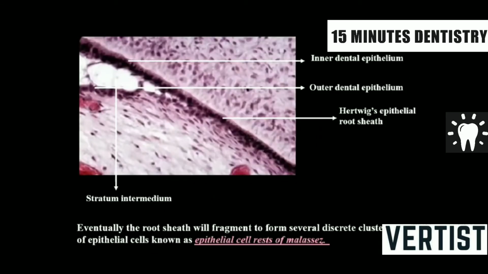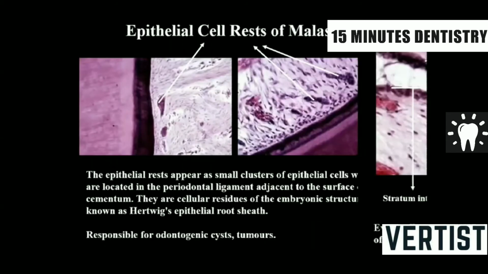And what is the fate of the Hertwig epithelial root sheath? It is called the epithelial cell rest of Malassez. And this will persist in adults within the periodontal ligament. So the fate of dental lamina is the cell rest of Serre. Similarly, the fate of the epithelial root sheath of Hertwig is called the epithelial cell rest of Malassez. The M should be capital, I'm sorry, the M is small.